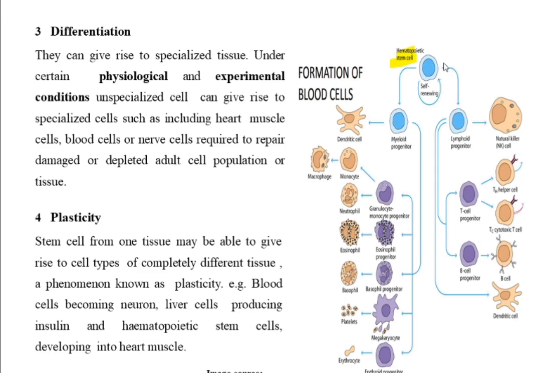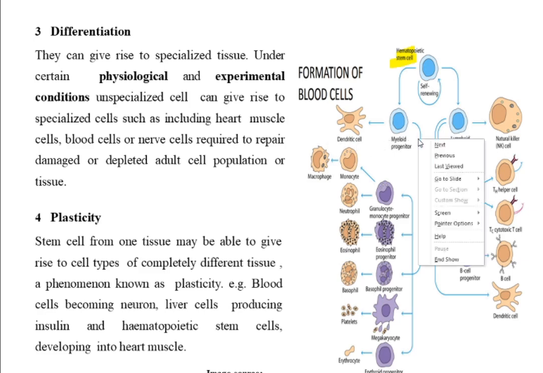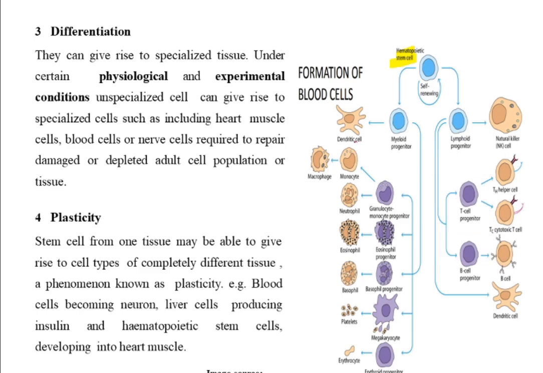The hematopoietic stem cell is an example of a stem cell which resides in the bone marrow, and this single cell can be committed to this lineage, which we call the myeloid lineage, or it can get committed to this second type of lineage called the lymphoid lineage. When it is committed to the myeloid lineage, it can produce different types of cells like dendritic cells. Here you can see dendritic cells, or this myeloid lineage can produce granulocytes, and that granulocytes further in the course of time develop into neutrophils.